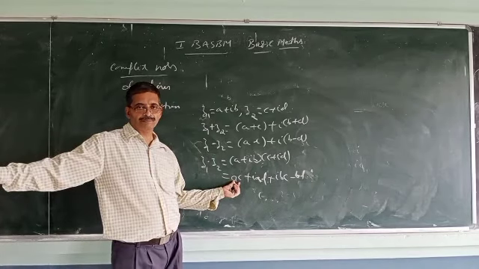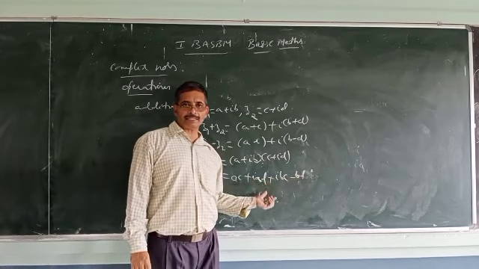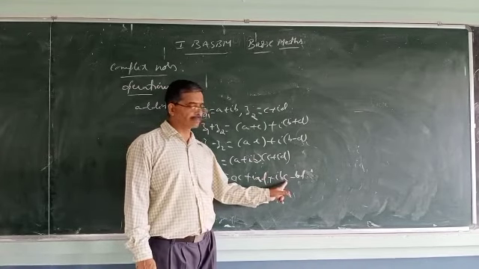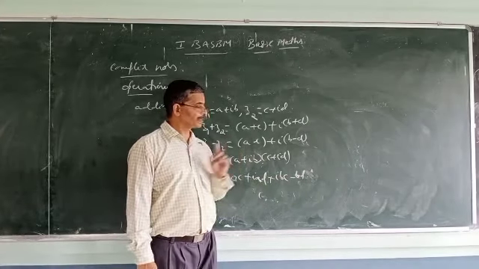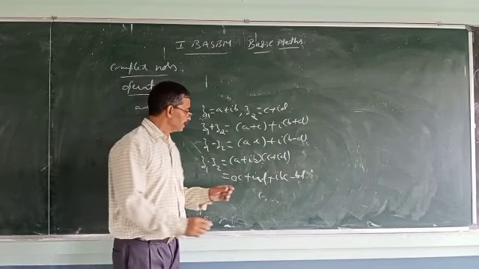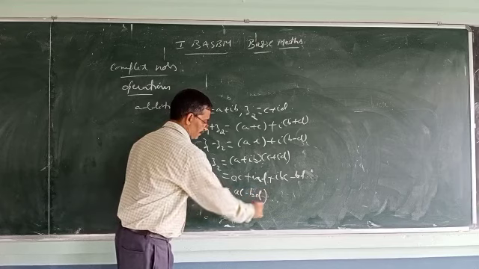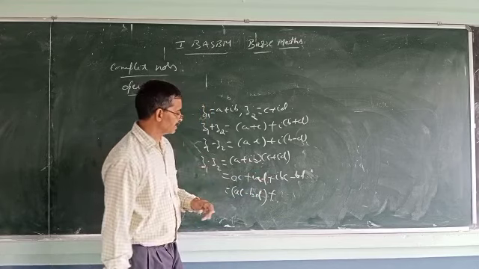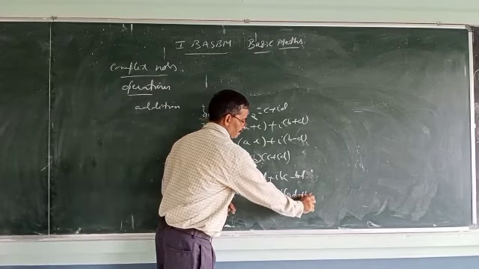This is a real number. What about bd? It's again a real number. So combine them, these two are real numbers. What about these two? These two are imaginary numbers. So combine the real part, combine the imaginary part. So this is equal to ac minus bd plus i into ad plus bc.